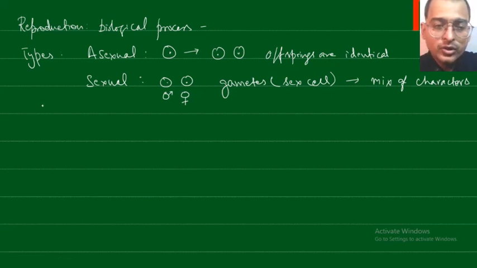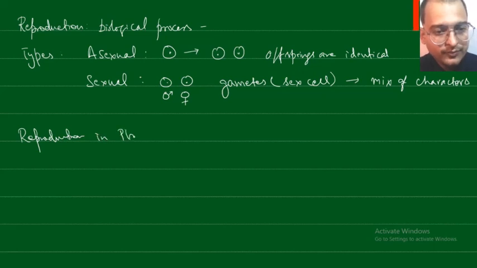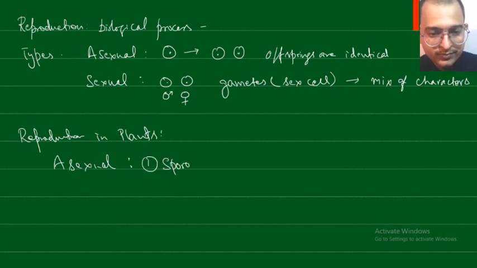Next we saw the types of reproduction in plants. In plants also there are two types, asexual and sexual. Under asexual reproduction in plants, there are two types. One is spore formation.